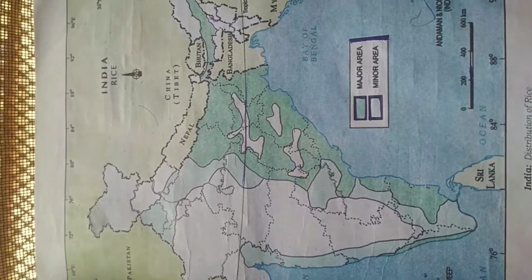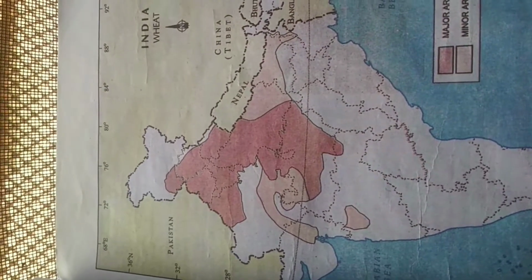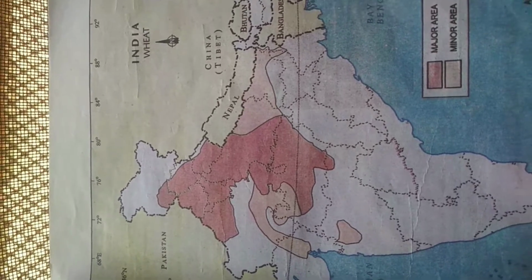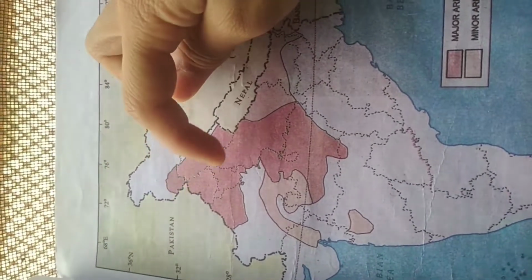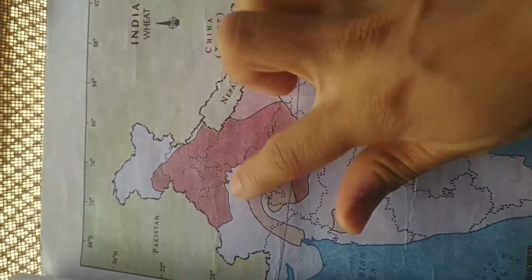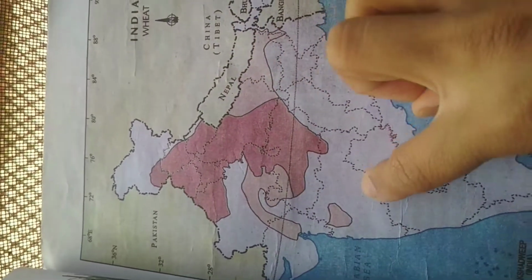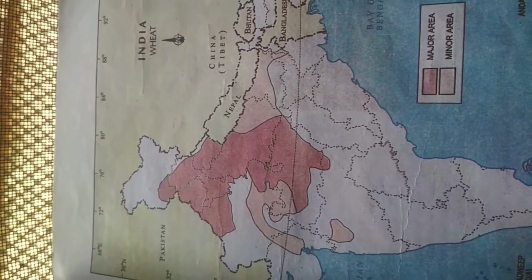Moving on to wheat. The major wheat producing areas or states of India are Himachal Pradesh, Uttarakhand, Punjab, Haryana, Uttar Pradesh, Madhya Pradesh. And minor producing areas come under Rajasthan and Maharashtra, including Bihar as well. But focus on major producing areas. Remember at least 5 states.